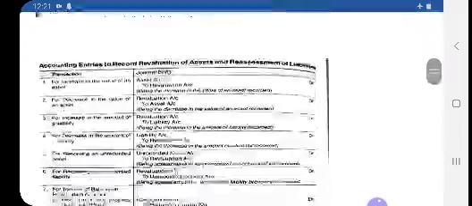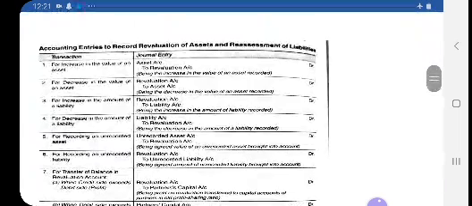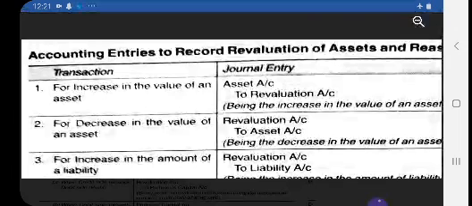See all the journal entries. Sometimes even in board examination, instead of preparing revaluation account, journal entries are asked. So you must be very thorough with your journal entry. Don't get confused. See, increase in the value of assets. As you know, if you have to increase the asset, that rule you know well, that asset is debited. In general, asset is debited, and if you want to increase it, then again you have to debit the assets account. And another aspect is revaluation account.